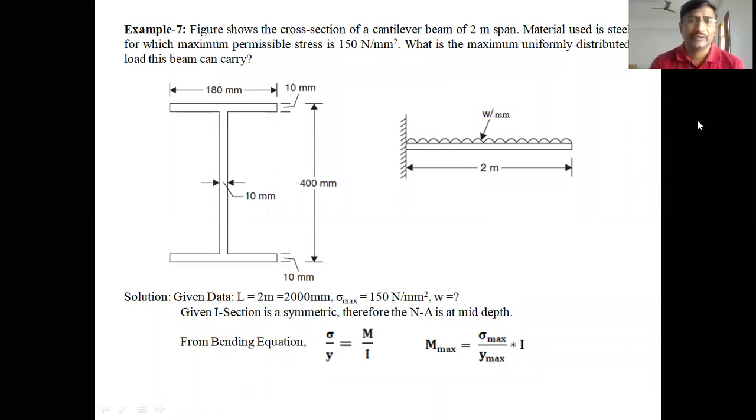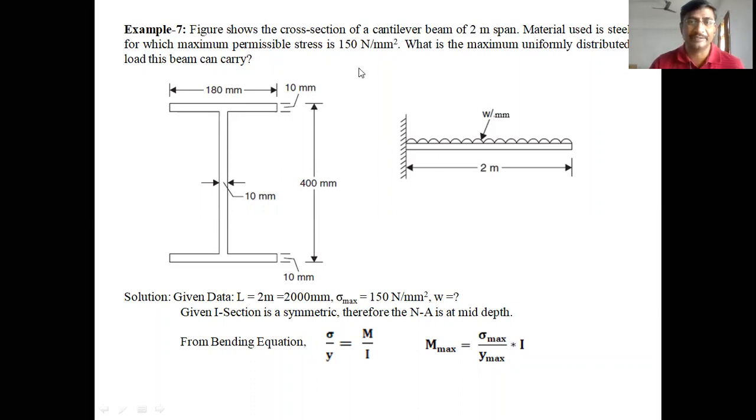Example 7. The figure shows the cross section of a cantilever beam. Cantilever means a beam which is fixed at one end and free at the other end. The beam has a 2 meter span, meaning the length of the beam is 2 meters. The material used is steel, for which the maximum permissible stress is 150 newtons per mm square.